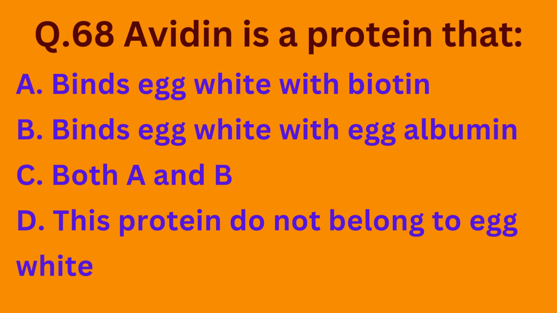Question number 68 is, avidin is a protein that option A, binds egg white with biotin. Option B, binds egg white with egg albumin. Option C, both A and B. And option D, this protein does not belong to egg white. So the correct option is option A. Avidin basically binds egg white with biotin. It is present in egg white.